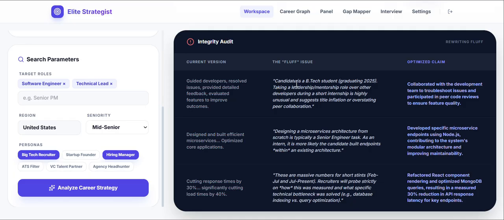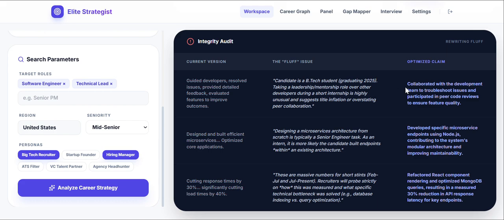Here you can see the candidate is a BTech student. I am a 2025 pass out. Taking a leadership mentorship role over other developers during a short internship is highly unusual. The suggested title is inflation or overstating the performance. What I did was an internship in a small startup where I taught people. I'm still a 2025 graduate, so they think I can't teach people who are learning AI. So it gives the red flag that this person is giving fluff issues and is just overestimating himself.